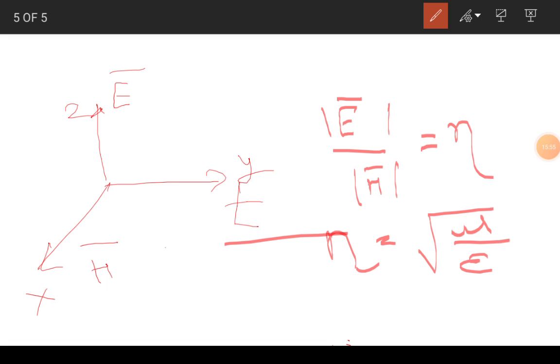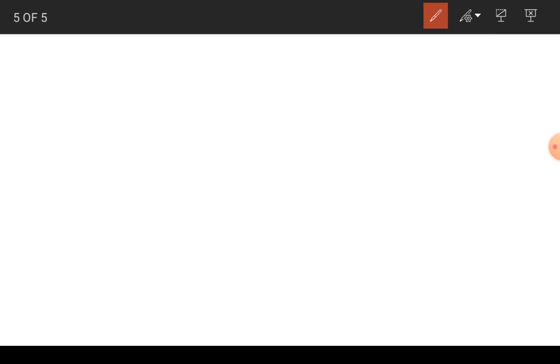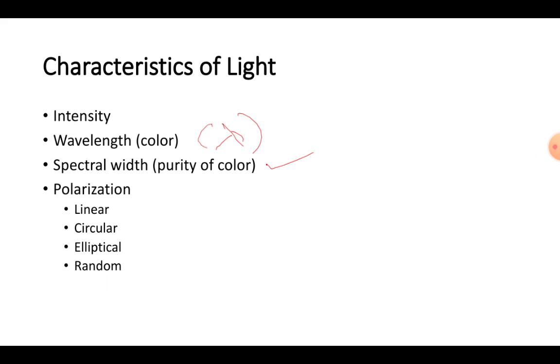Now on the basis of that we have to see the polarization of the waves, like we have studied in the figure: linear, circular, elliptical and random polarization. You might have studied the polarization in electromagnetic engineering or in antennas. So as I showed you, that is about polarization.